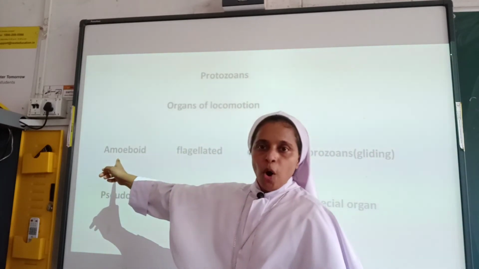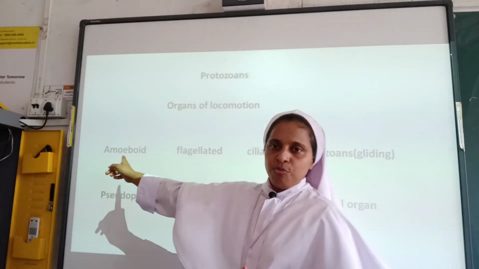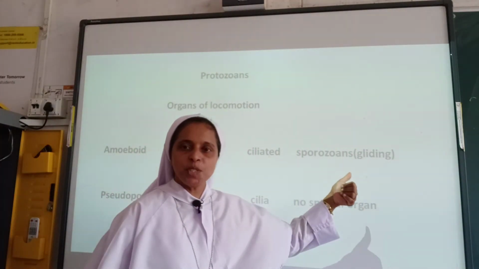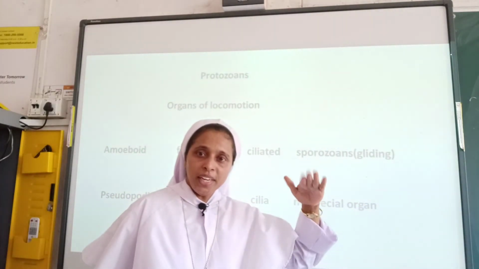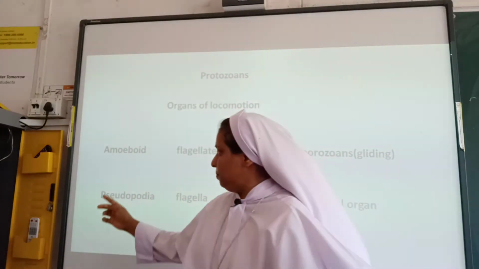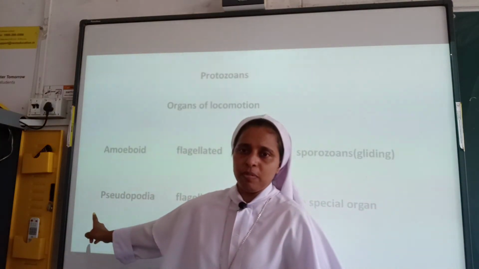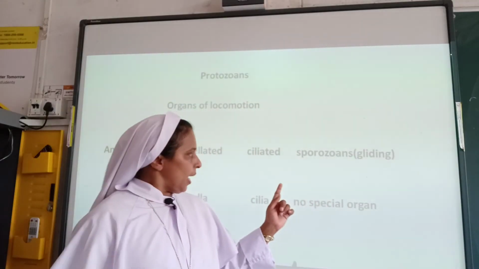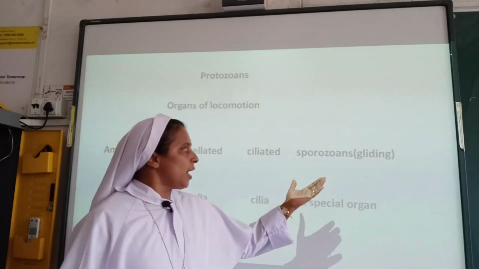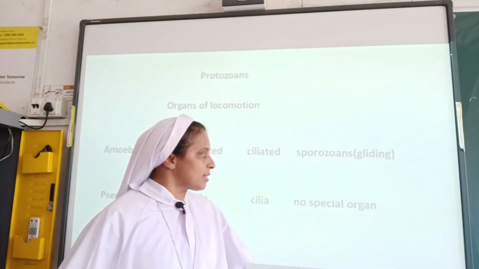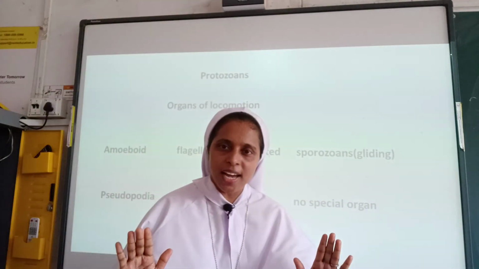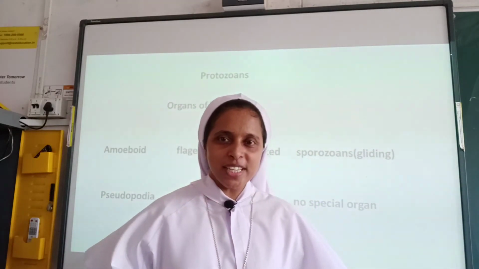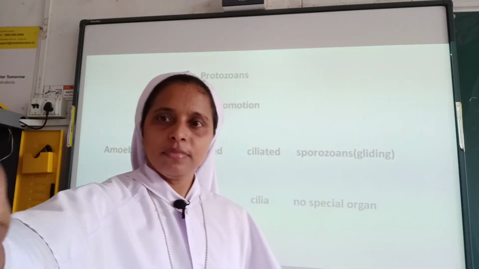Amoeboid type of movement, flagellated movement, they exhibit ciliated movement, and sporozoans are showing gliding movement. Amoeboid with the help of pseudopodia, flagellated with the help of flagella, and ciliated with the help of cilia, and finally in sporozoans no special organs are present. They will be having gliding motility. Is it clear?